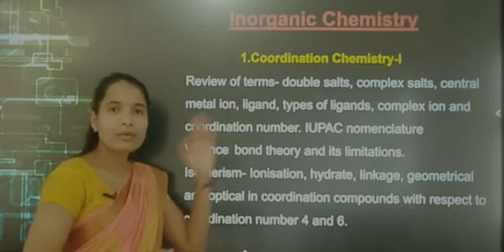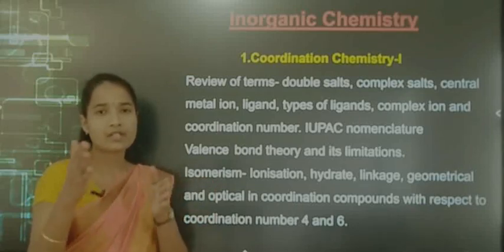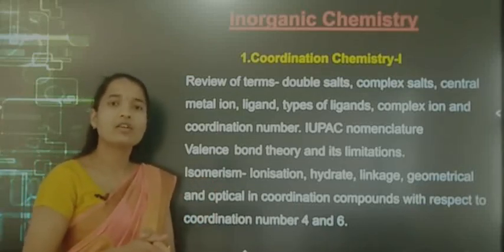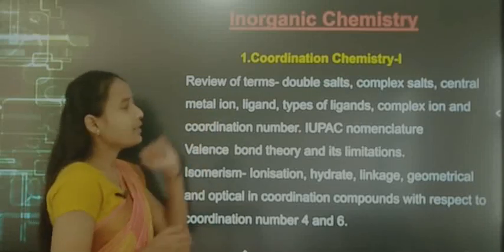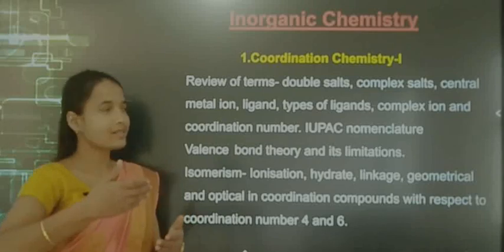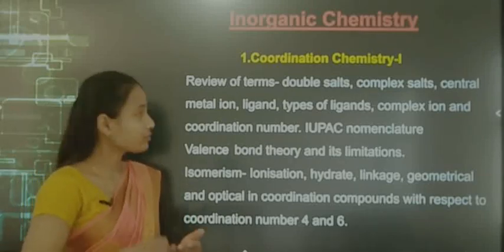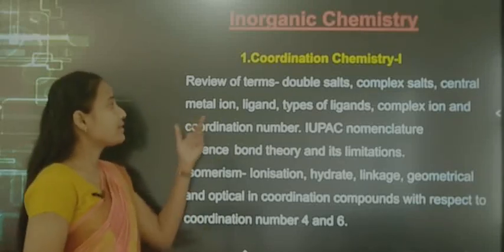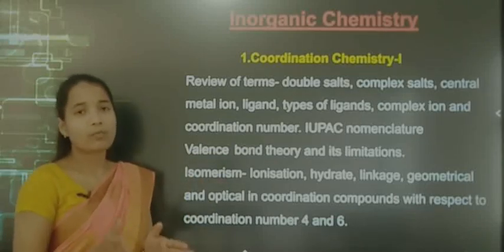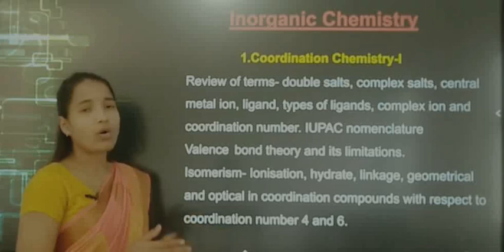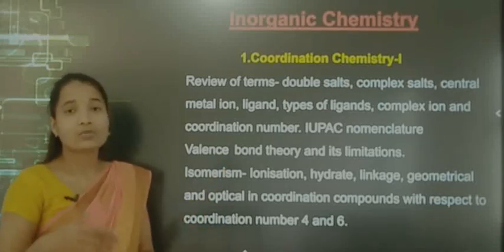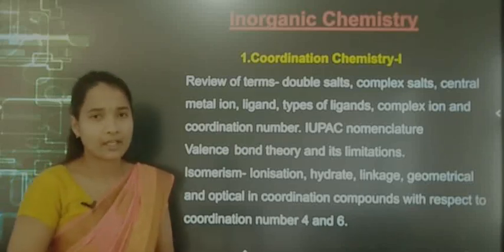Here you will learn about coordination chemistry 1, and for your section you have coordination chemistry part 2. In this chapter you will learn about review of terms, that is what a double salt is, complex salts, central metal ion, ligand, types of ligands, what a complex ion is, and coordination number, IUPAC nomenclature, as well as valence bond theory and its limitation.